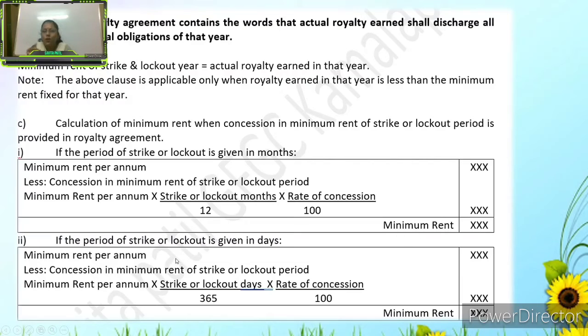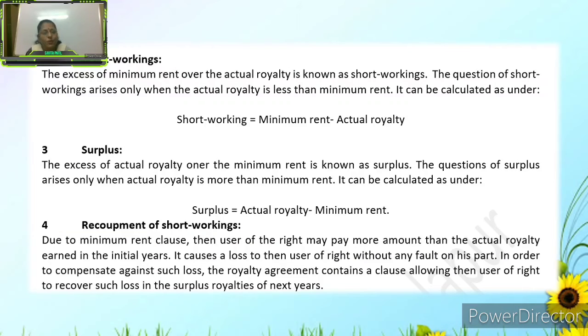If the period of strike or lockout is given in days, then it should be calculated the same way. Instead of 12, we will take 365, and the rate of concession divided by 100 will be the same. From this, if we deduct this, we will get the minimum rent. In this way, we have to calculate the minimum rent.